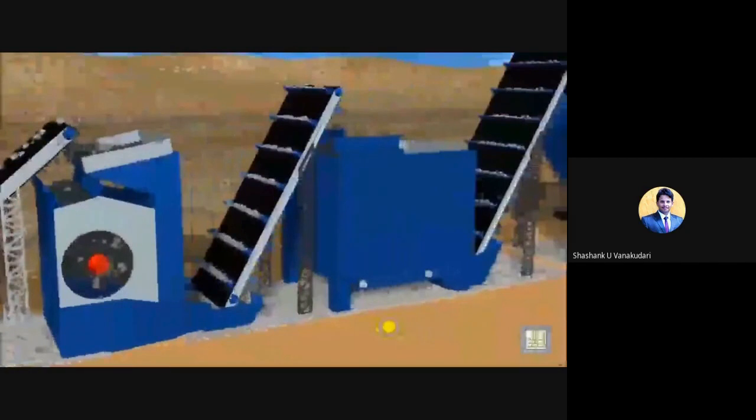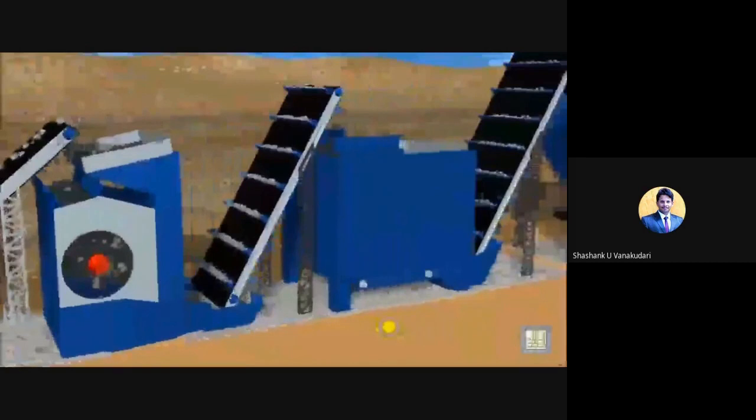So why do we require a primary crusher and a secondary crusher here? Basically we extract this limestone from the earth surface, and while extracting, it may be attached with other particles like soil, stones and so on.